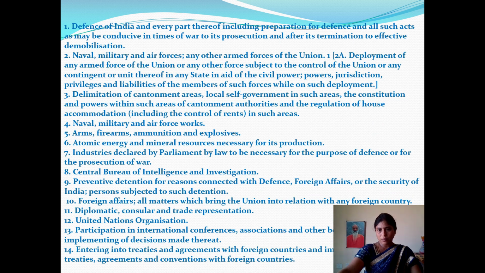Some examples given here: defense of India, naval, military, arms, firearms, atomic energy, mineral resources, industries, the Central Bureau of Investigation, CBI, detention, foreign affairs. These are some examples for our union list.